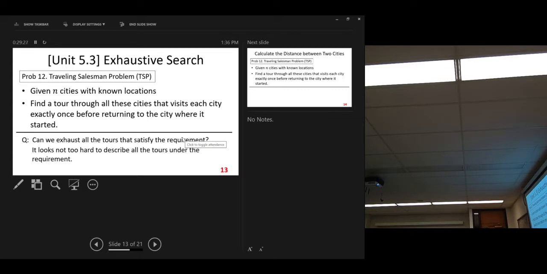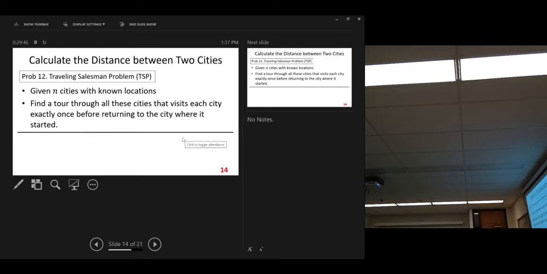How do you represent your tour in an efficient, simple, but good way? The way can help you find a solution. So we need to find a good math representation first. All right, so let's look at that.